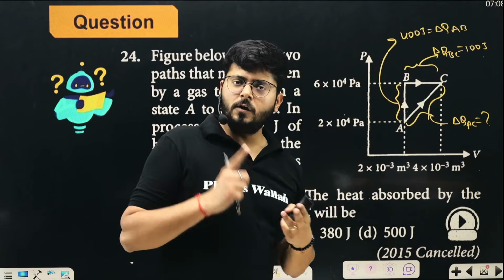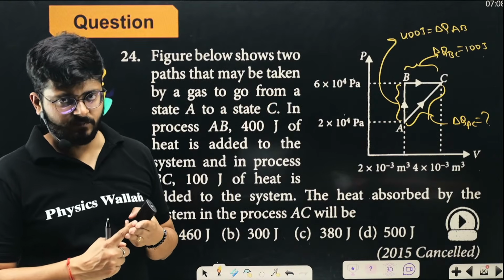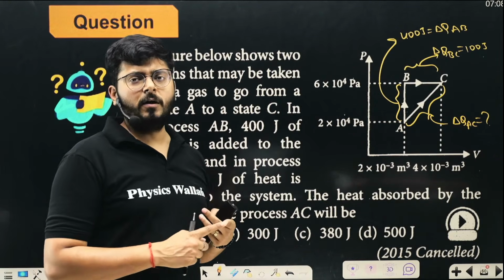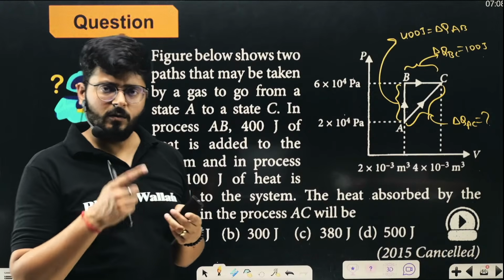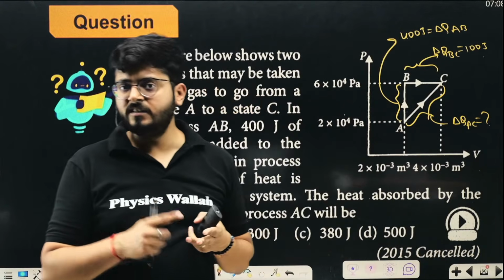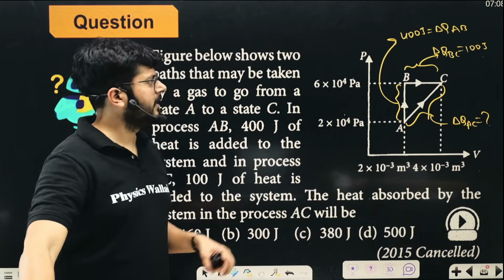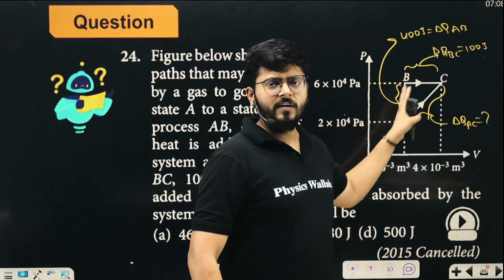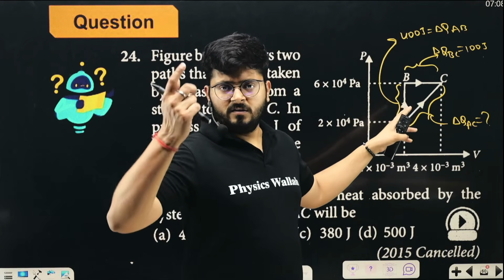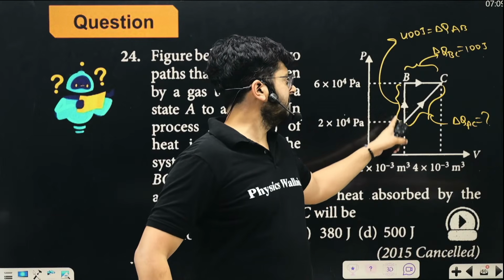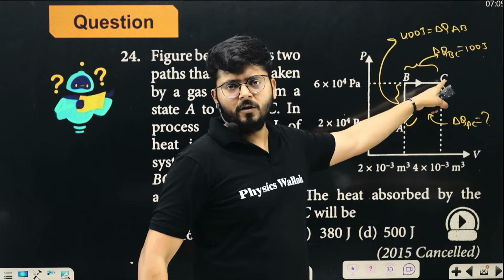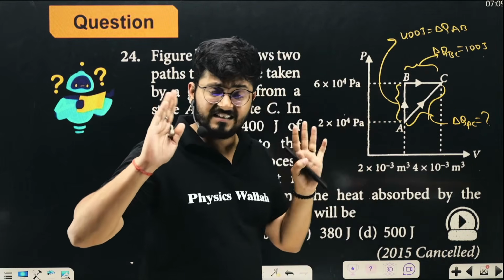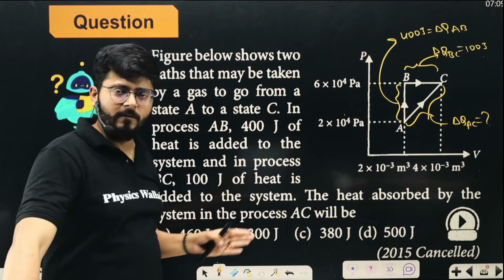The first law of thermodynamics talks about three things. What are those three things? It talks about work done, the change of internal energy, and the heat supplied. We know the idea of heat supplied. The change of internal energy in this process and in this process will be the same because the end positions are the same.